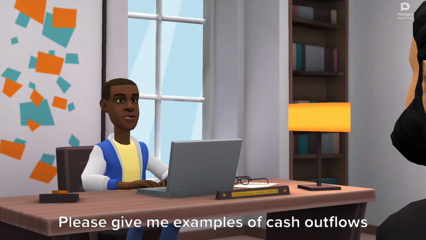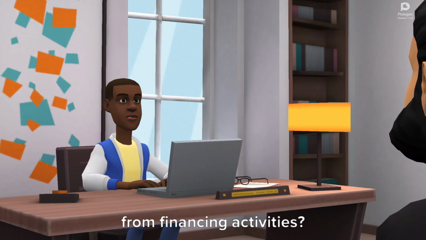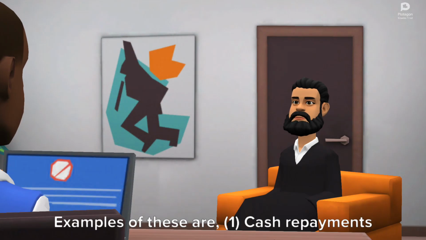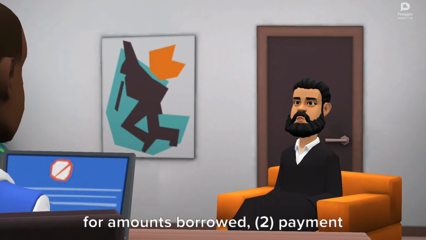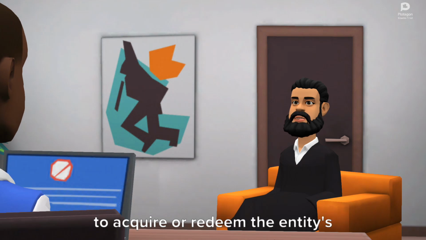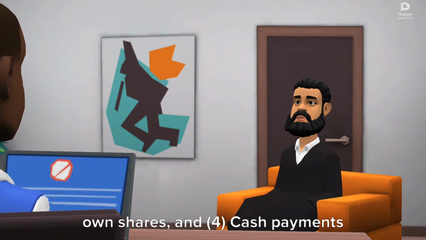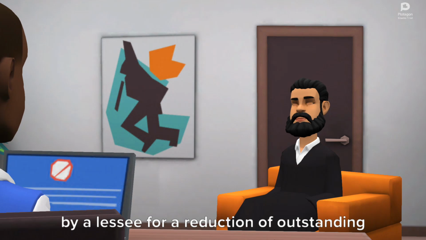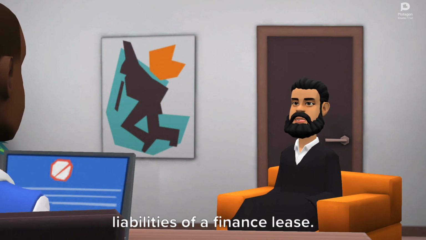Please give me examples of cash outflows from financing activities. Examples of these are: 1. Cash repayments for amounts borrowed. 2. Payment of cash dividends. 3. Cash payments to acquire or redeem the entity's own shares. And 4. Cash payments by a lessee for a reduction of outstanding liabilities of a finance lease.